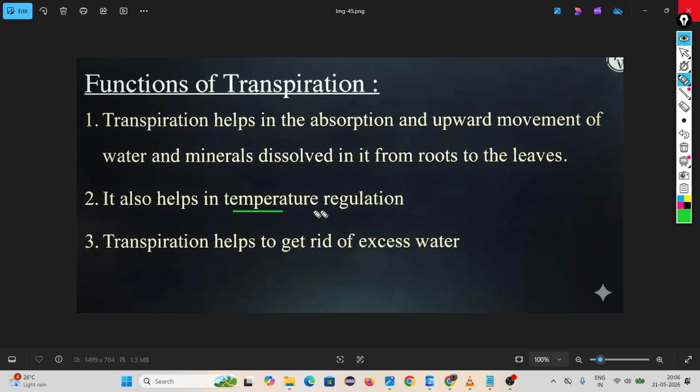It also helps in temperature regulation. Transpiration helps to get rid of excess water. Remember, whenever metabolism is happening, lots of water will be created. Like in human beings, sweat, tears, urine. These are the forms of water.